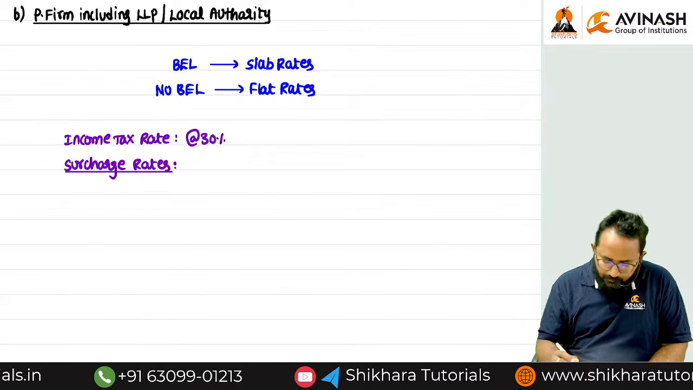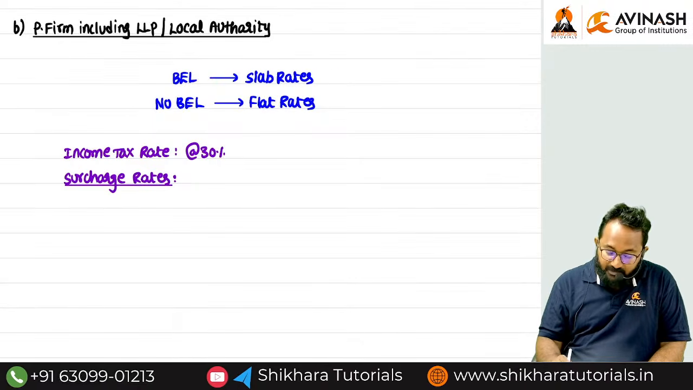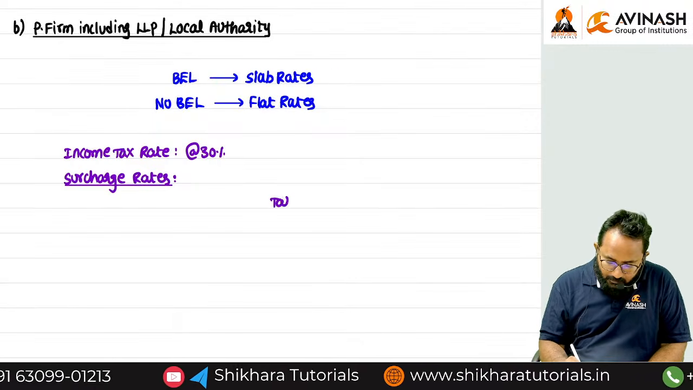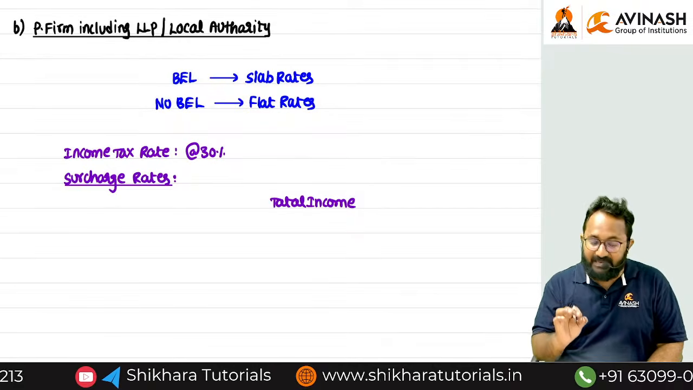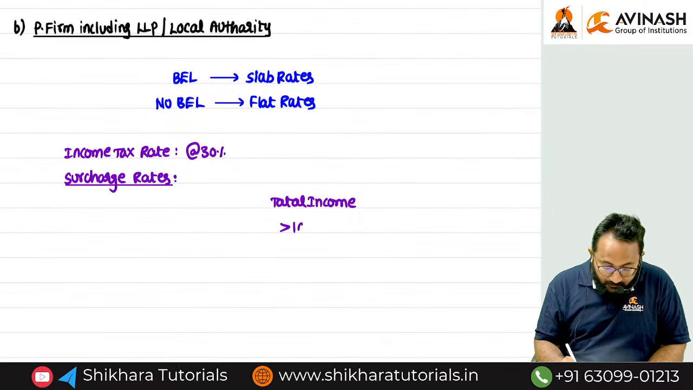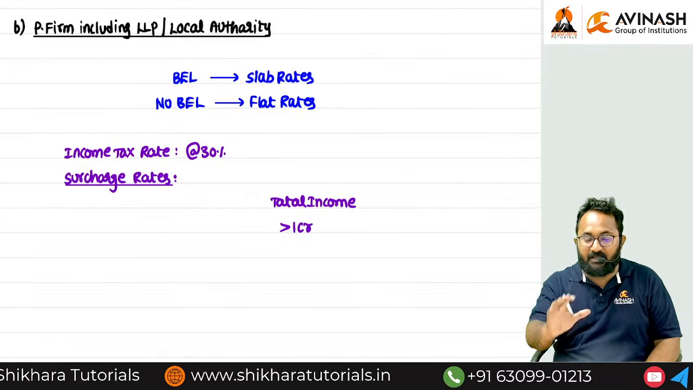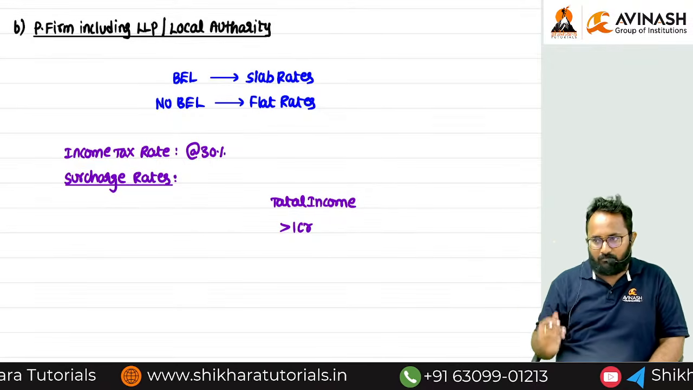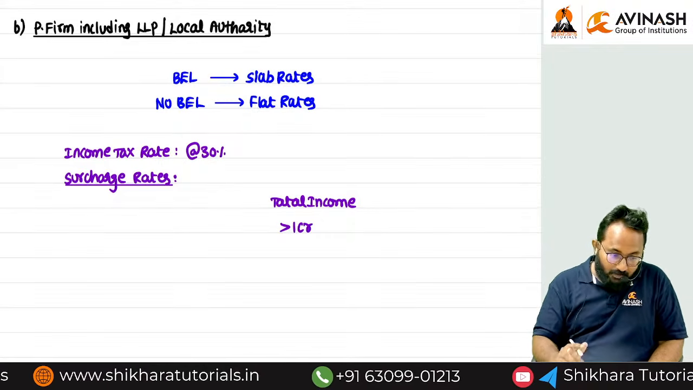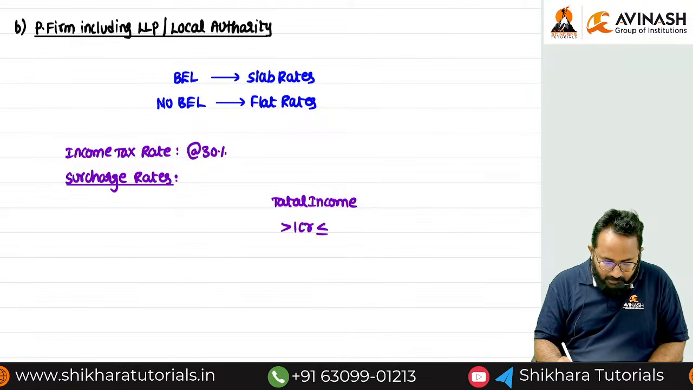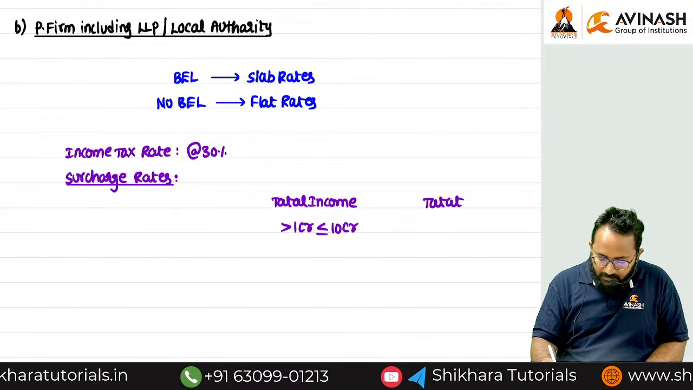Again, just listen carefully all of you. Surcharge rates for these persons depend upon total income. If this total income exceeds how much? 1 crore, not 50 lakh, for partnership firm, LLP as well as local authority; they have given the base as 1 crore. Individual, HUF, AOP, BOI, AJP, 50 lakh. More than 1 crore but less than or equal to 10 crore. Next, I will tell you if the total income is